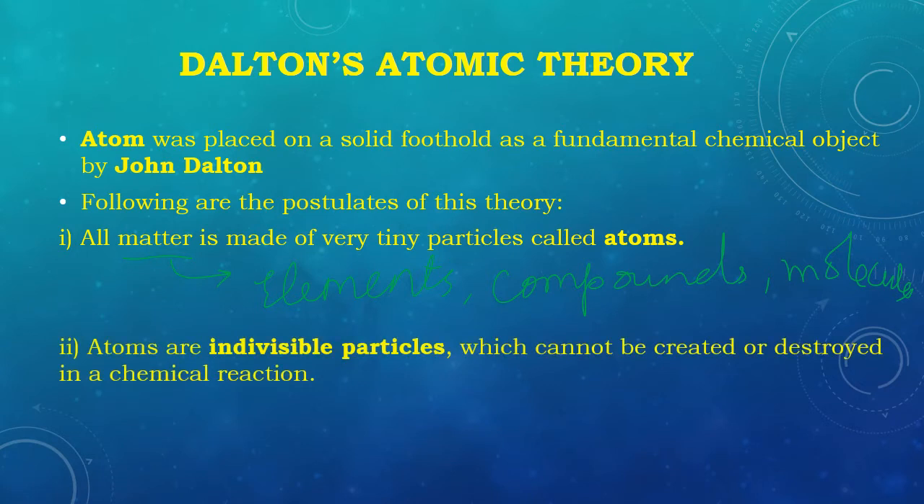The second postulate says atoms are indivisible particles which cannot be created or destroyed in a chemical reaction. Now, the second part of this postulate is related to the law of conservation of mass. We have studied in the previous videos that during a chemical reaction the mass is neither getting created nor getting destroyed. That is because atoms of each element remain the same on both sides of the reaction, that is at the beginning of the reaction and at the end of the reaction.